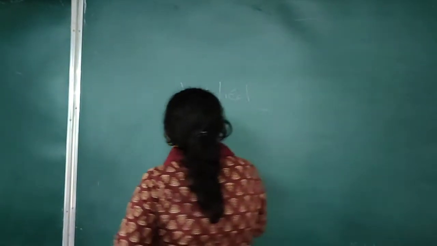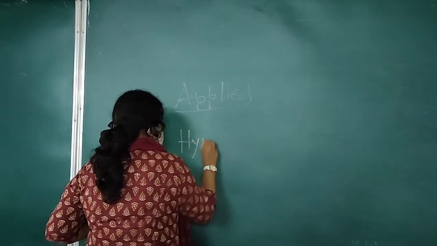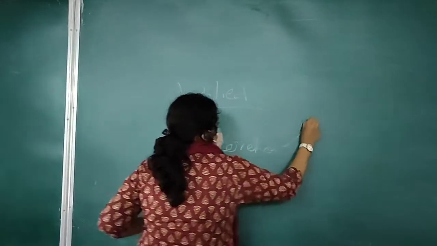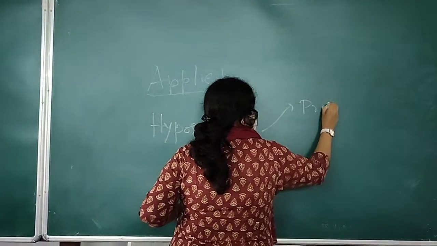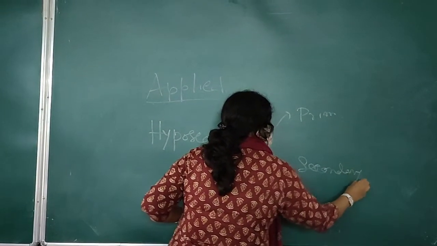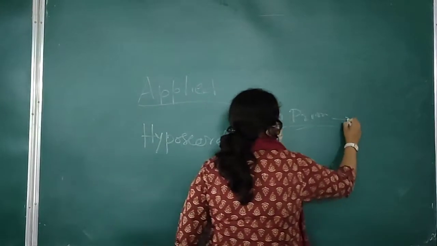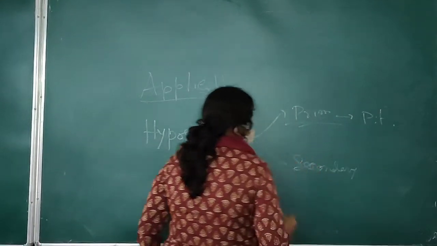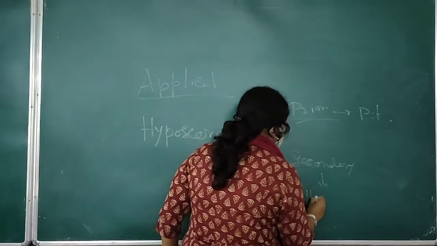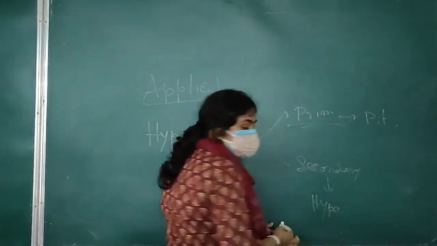What happens when growth hormone secretion is high and what happens when growth hormone secretion is low? Low growth hormone secretion means hyposecretion. It may be primary, it may be secondary. Primary hyposecretion means when the pathology lies in the pituitary. And secondary means when the pathology lies other than the pituitary, most commonly the hypothalamus.